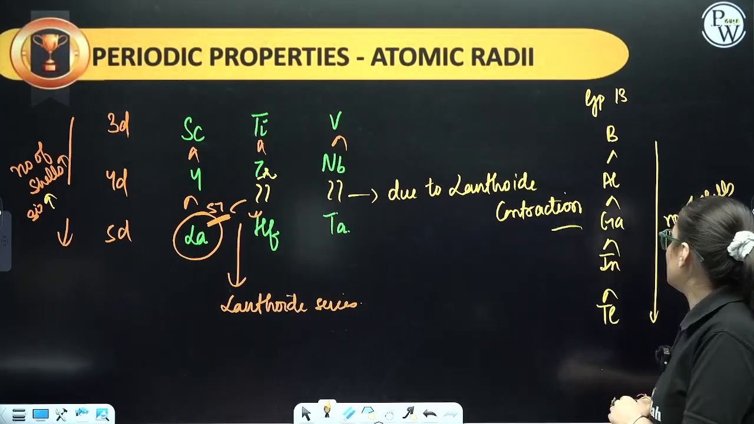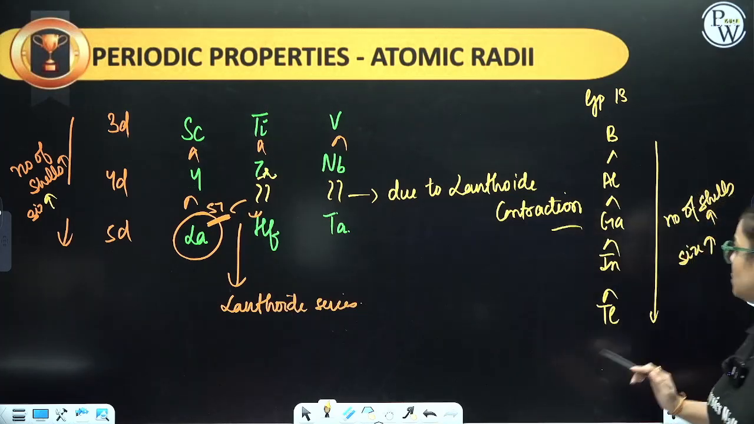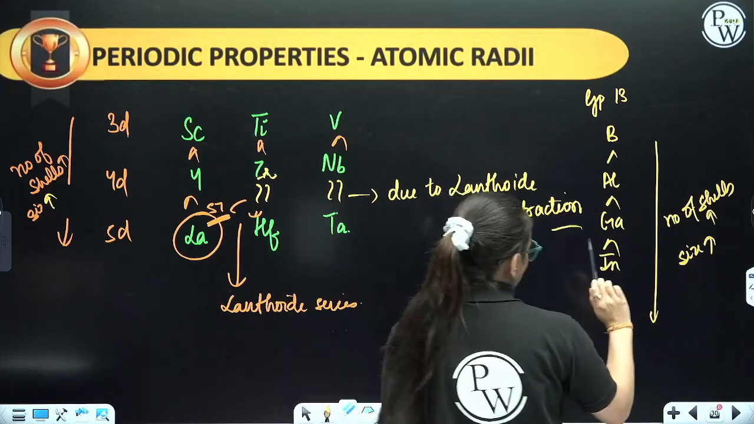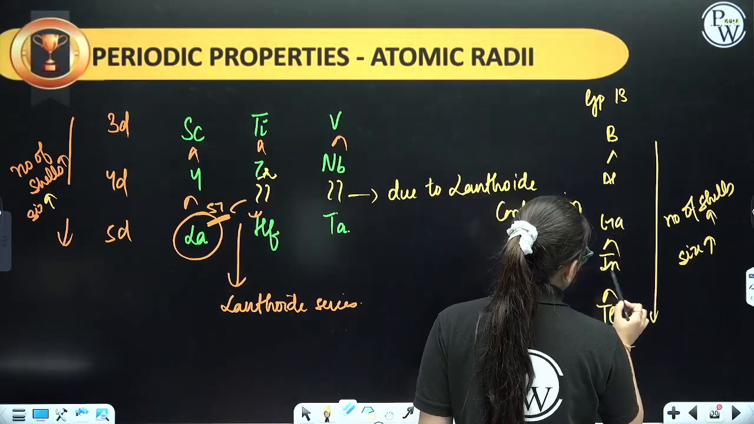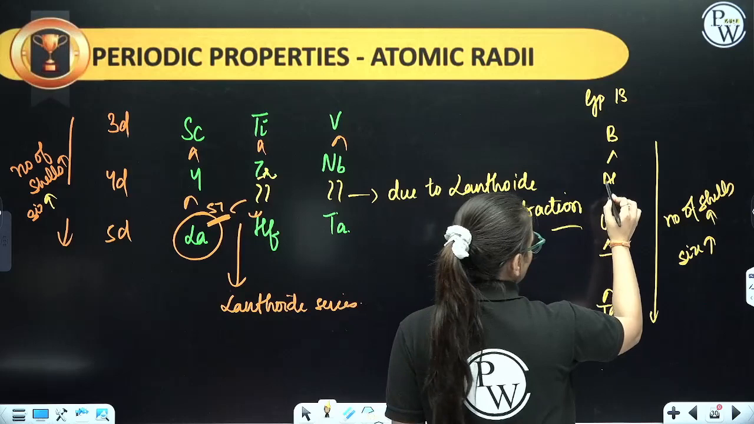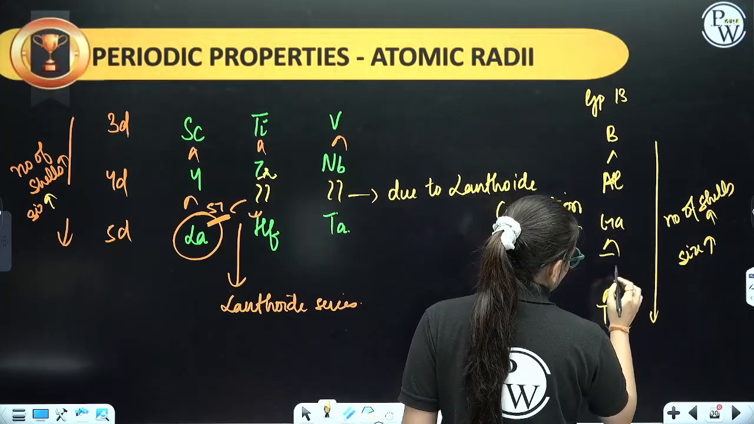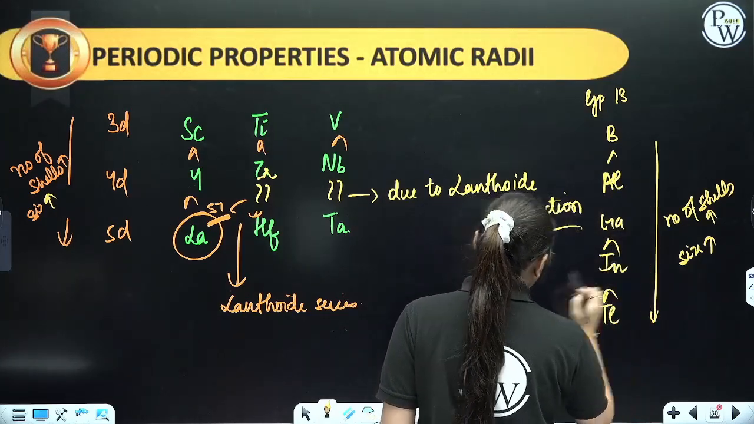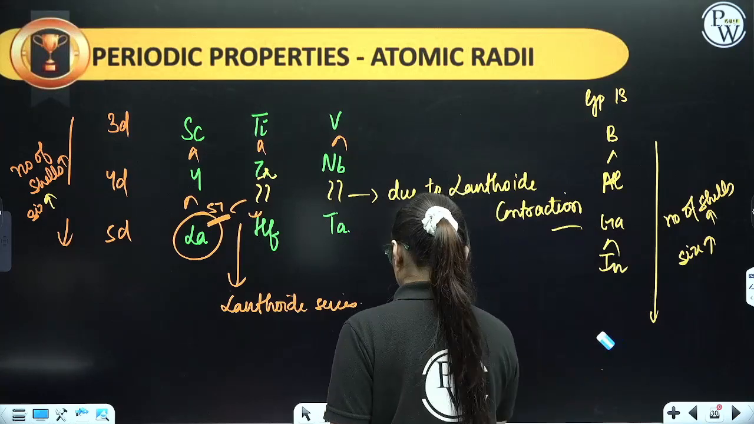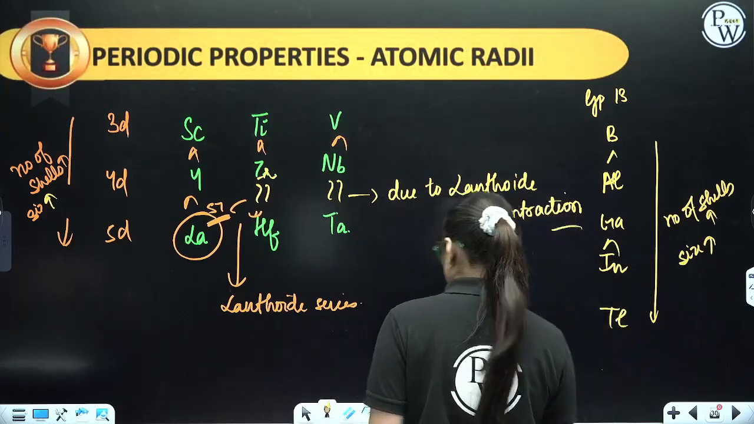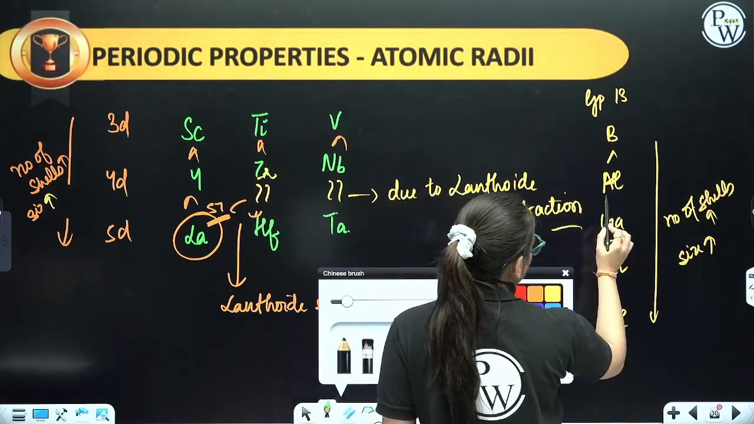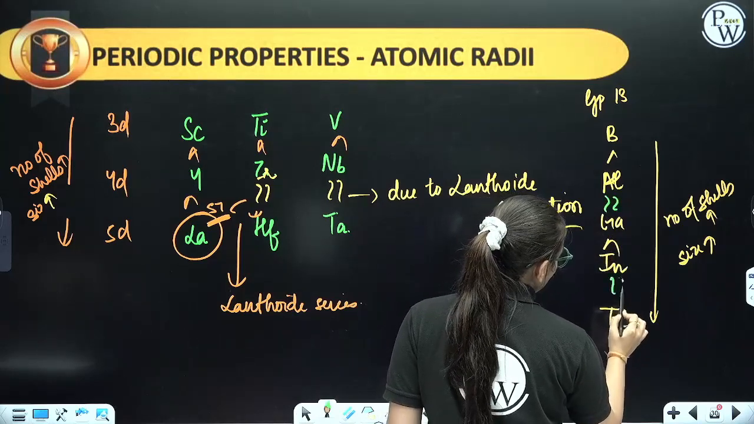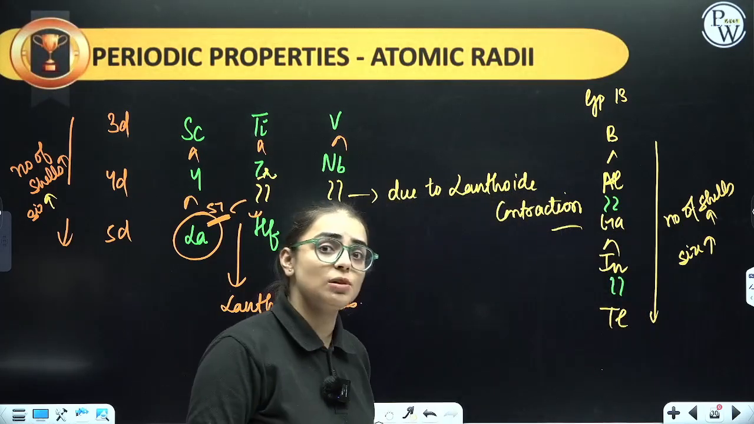Now, if size is increasing, this should be the order. But over here, the trend is quite different. See how the trend is quite different. I'll correct it. This is aluminium. This is gallium. Then we have indium. Here is thallium. Now, there is an exception: aluminium and gallium will have almost equal size, and indium and thallium will have almost equal size.